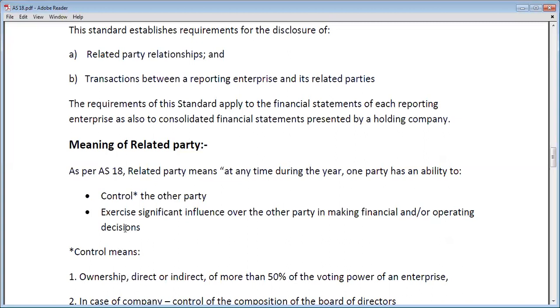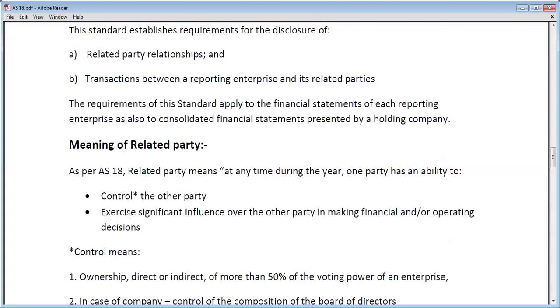Basically, if at any time during the year one party has the ability to control the other party and exercises that influence in financial or operating decisions, this will be known as related party.